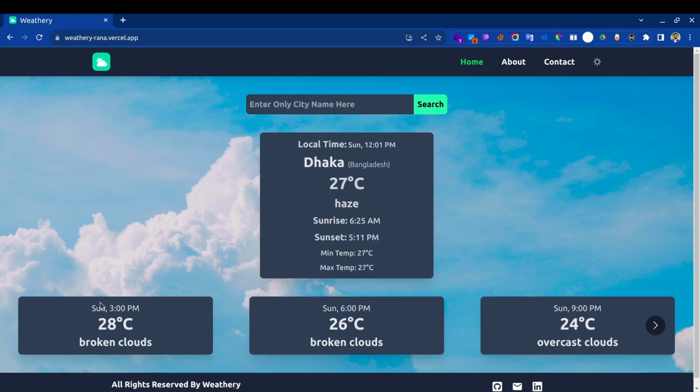3-hour weather forecast. 3 p.m. forecast, 6 p.m., 9 p.m., 12 a.m., 3 p.m.